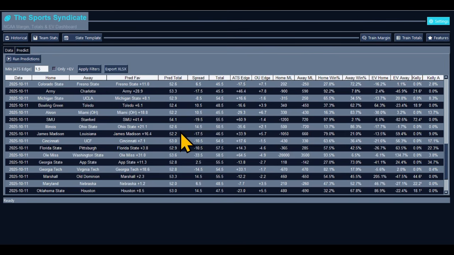James Madison, Louisiana. Take the over in that game. -17.5. James Madison plus 16.4. Take Louisiana to cover. Take James Madison to win.